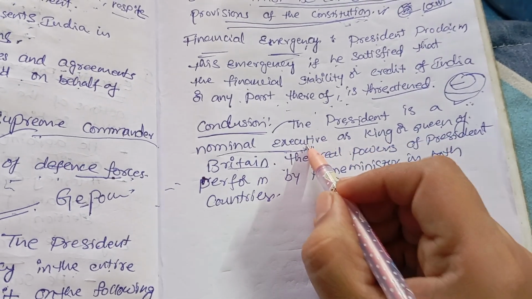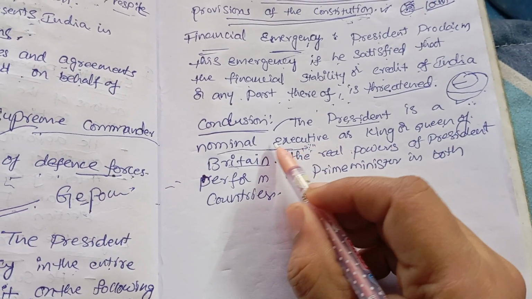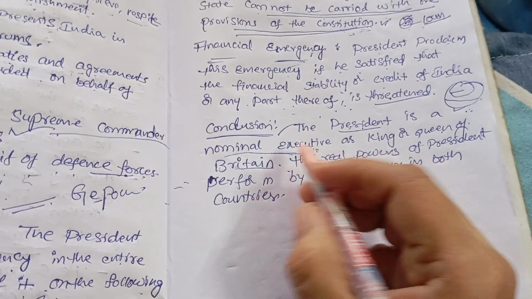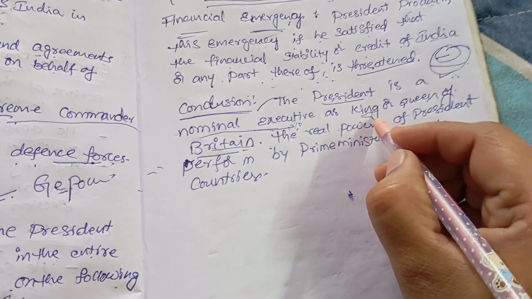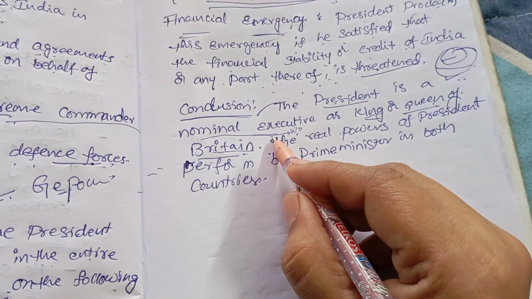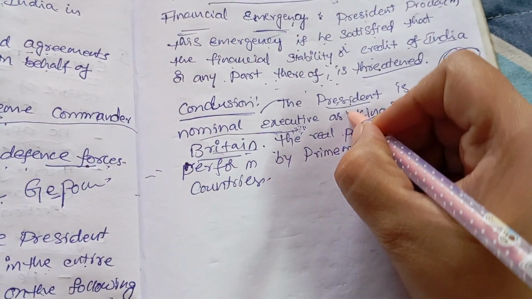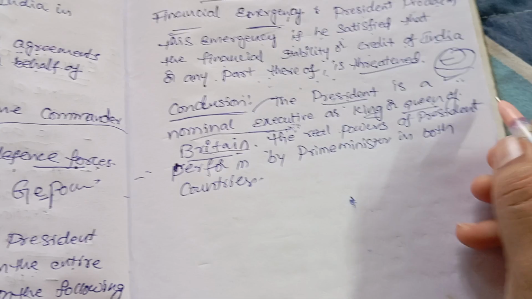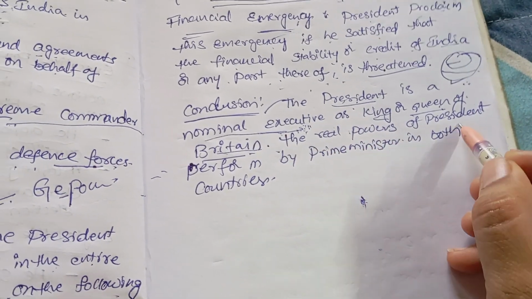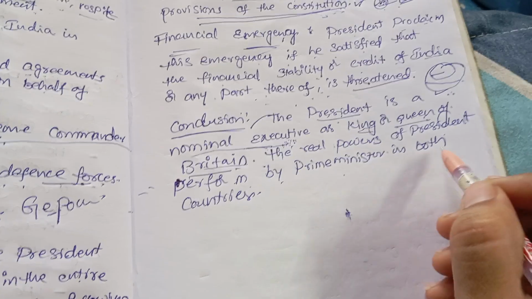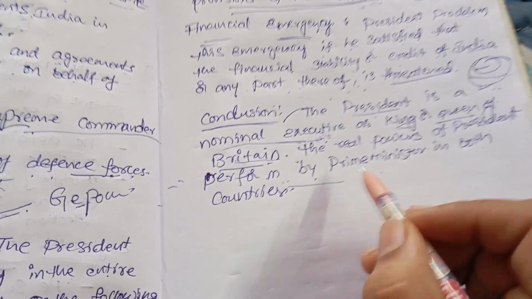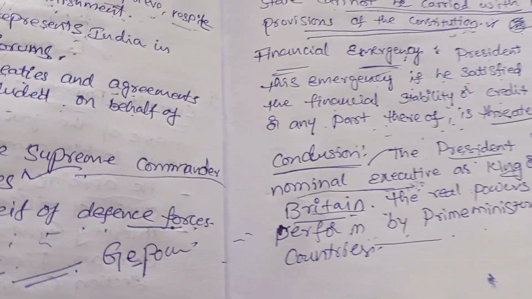We can compare our nominal executive with Britain, which has a king or queen of the same nature as the president. The real powers of the president are performed by the prime minister in both countries. Thank you.